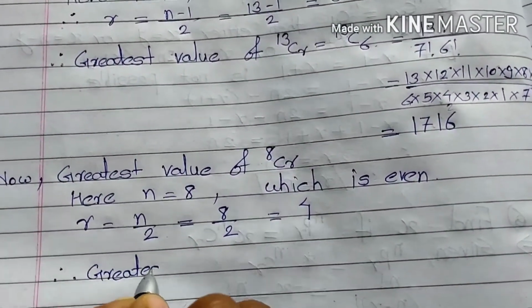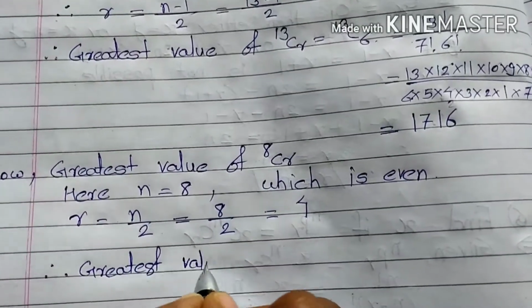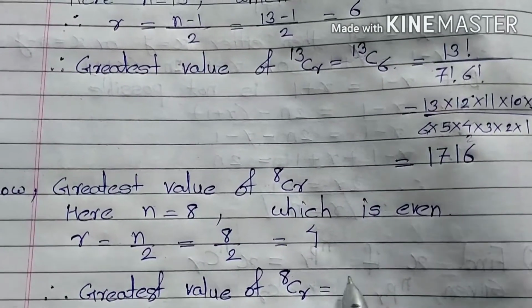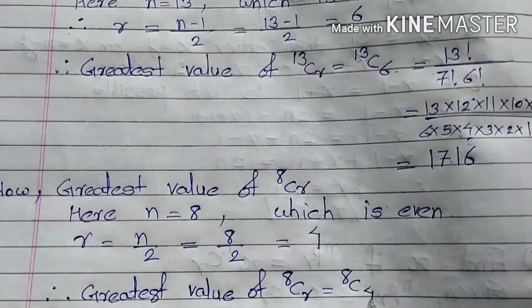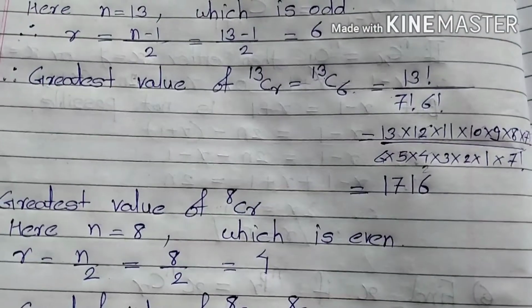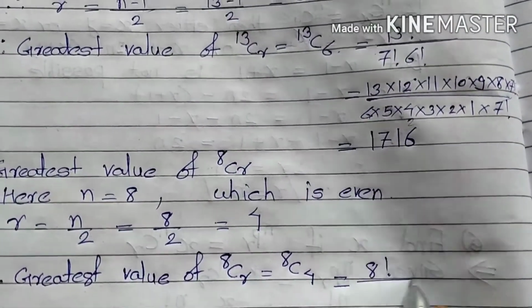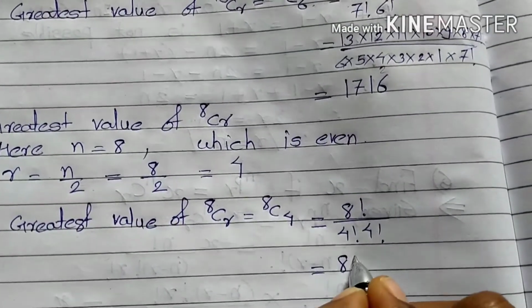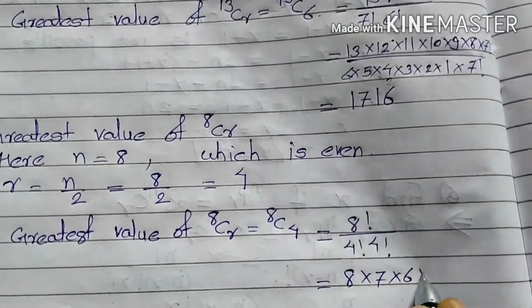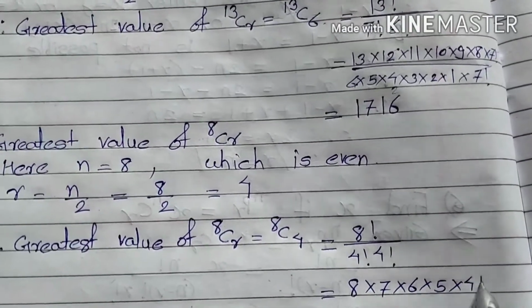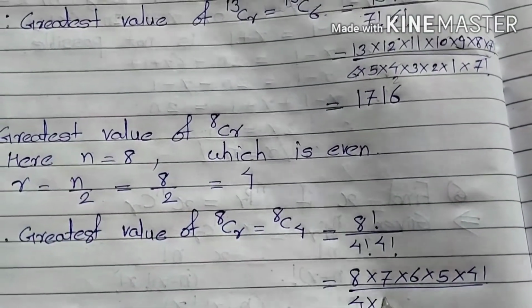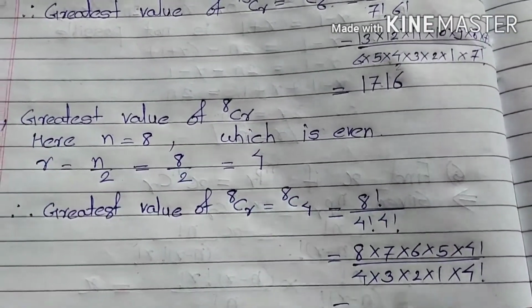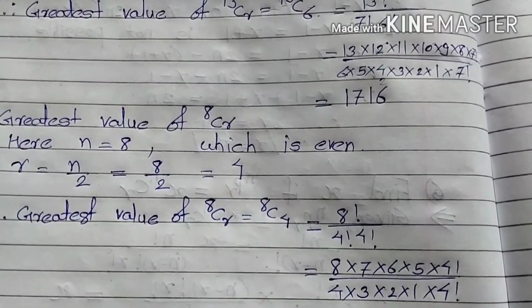So therefore the greatest value of 8Cr is equal to 8C4, which is equal to 8 factorial upon 4 factorial, 4 factorial. So 8 into 7, 6, 5, 4 upon this 4, 3, 2, 1 into 4 factorial. After solving this, we get 70.